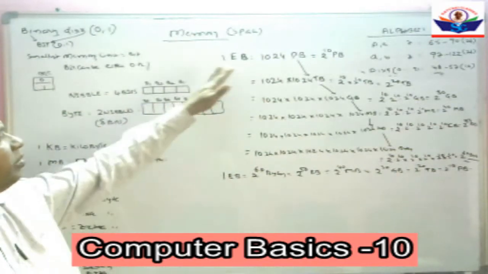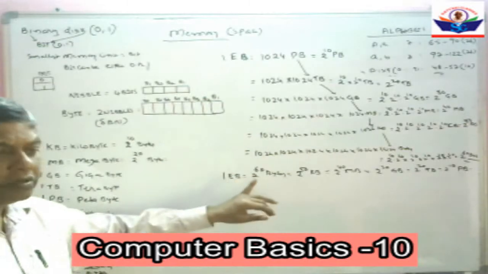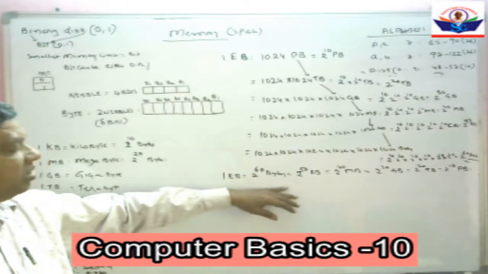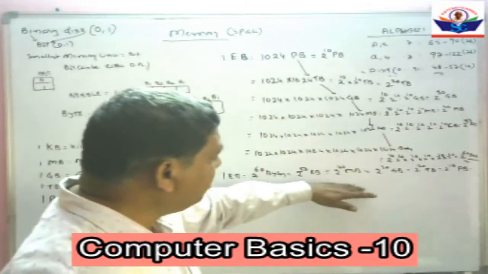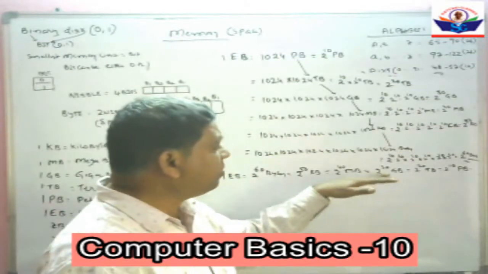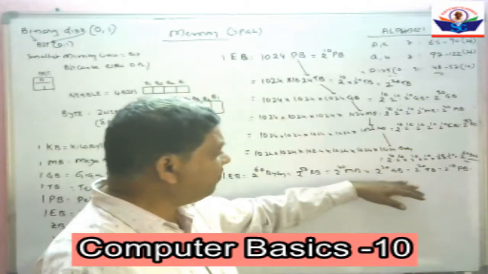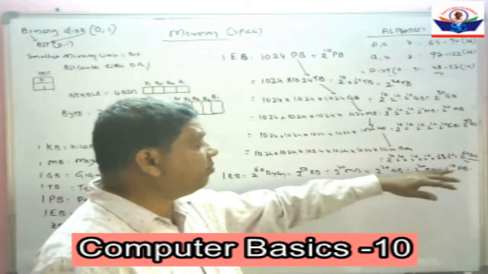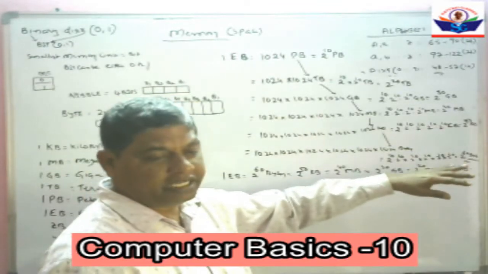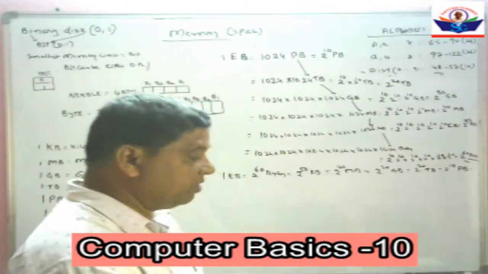So 1 EB can be represented in so many ways. 1 EB is equal to 2 to the power of 60 bytes. In terms of KB, it is 2 to the power of 50 KB. In terms of MB, it is 2 to the power of 40 MB. In terms of GB, 2 to the power of 30 GB. In terms of terabyte, it is 2 to the power of 20 TB. In terms of petabyte, it is 2 to the power of 10 PB.